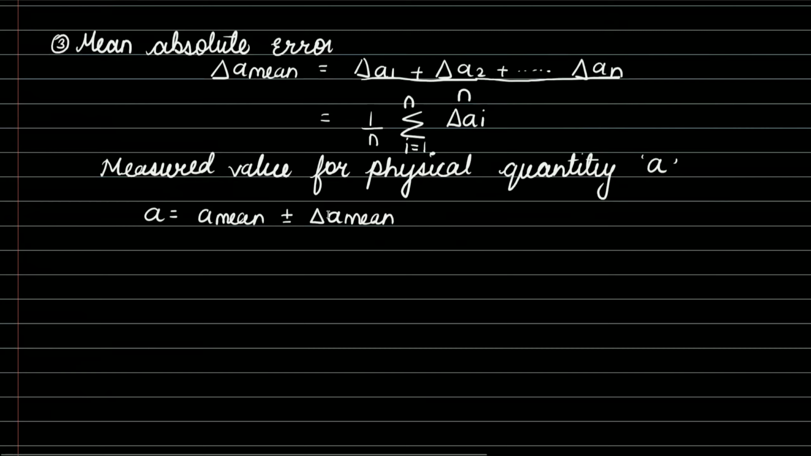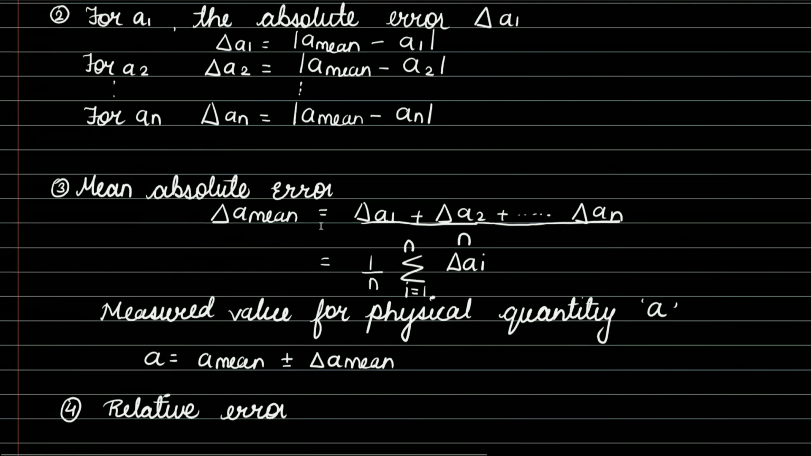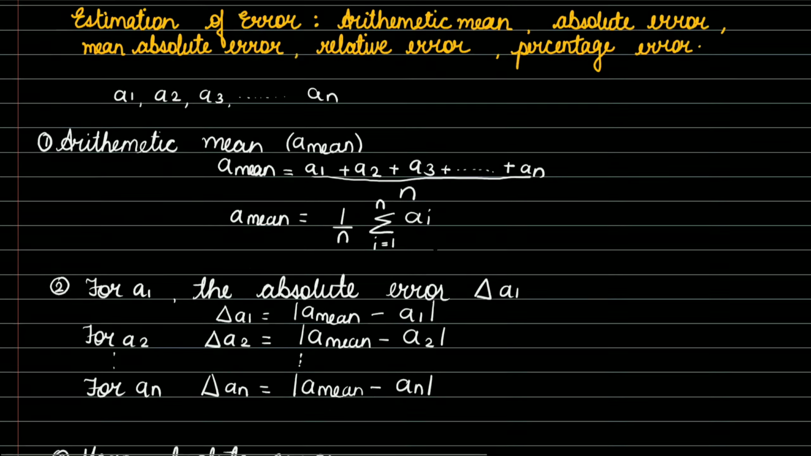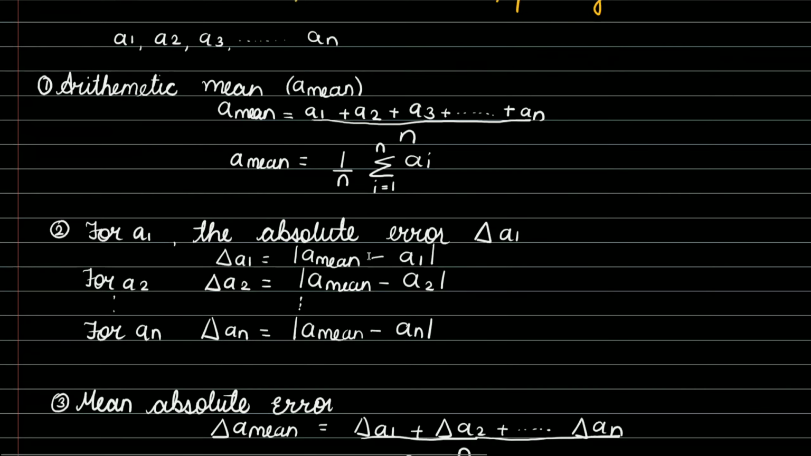So to calculate the relative error, that is our fourth step. Now, how to calculate it? It is the ratio of the mean absolute error to its arithmetic mean, which we have calculated. It is the ratio of the mean absolute error to the arithmetic mean. All right.